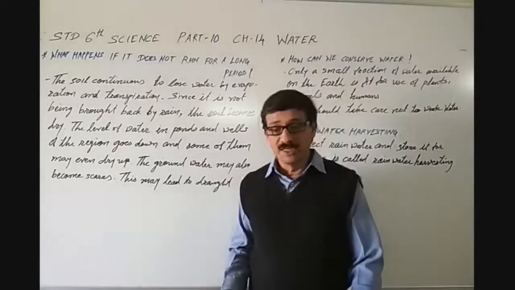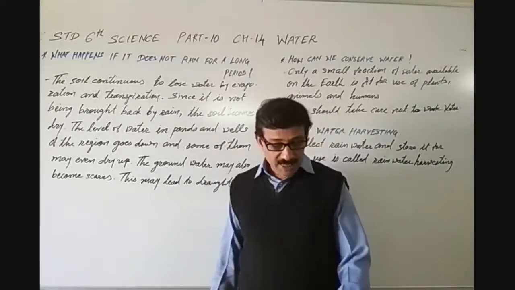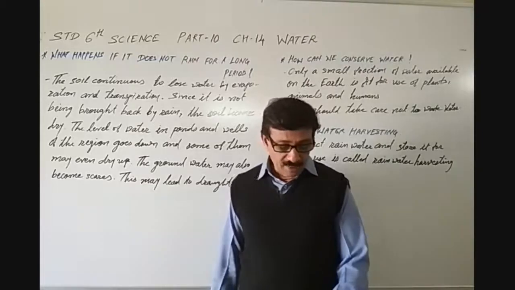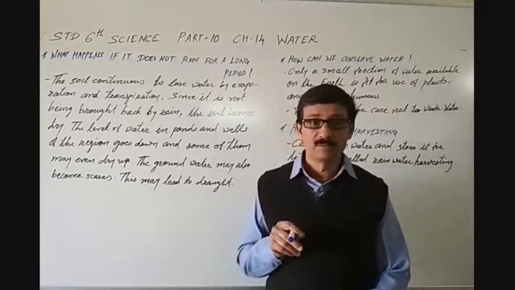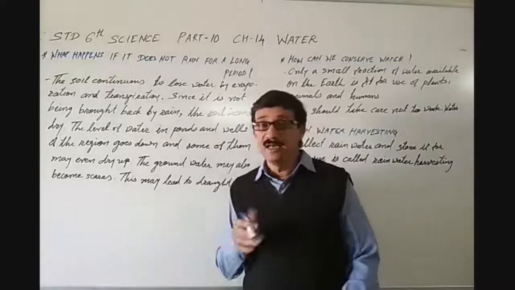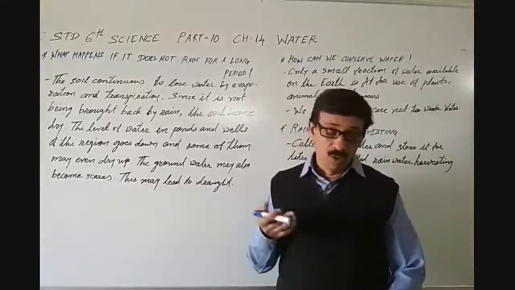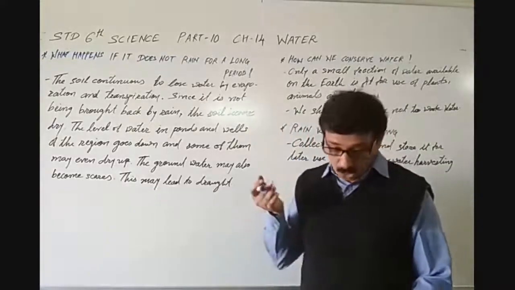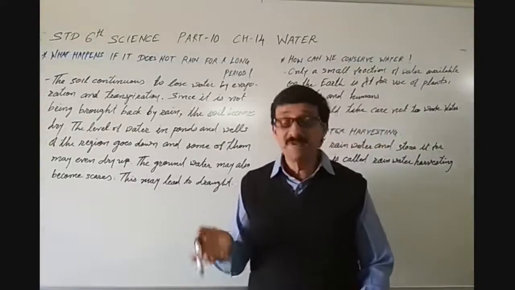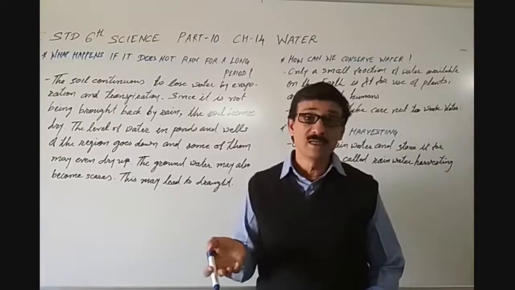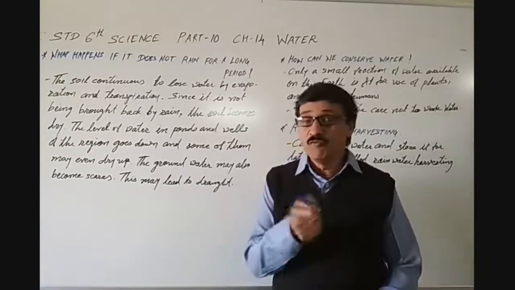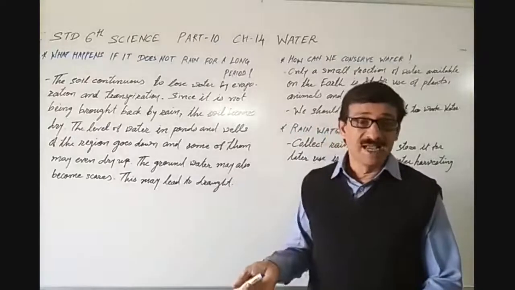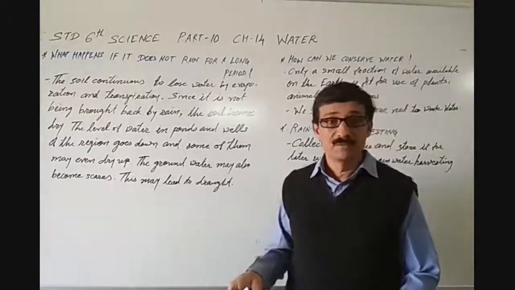In drought conditions, it is difficult to get food and fodder. Now, another situation happens. Say food for humankind, human beings, isn't it?